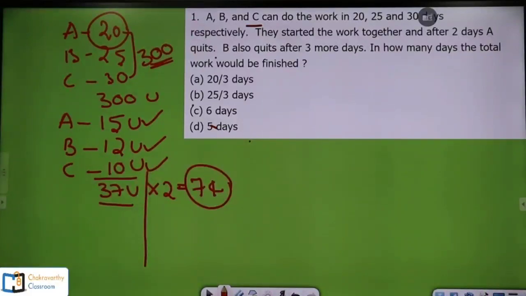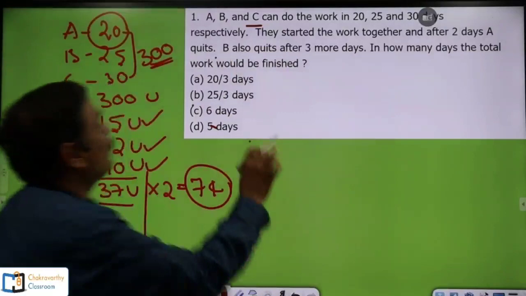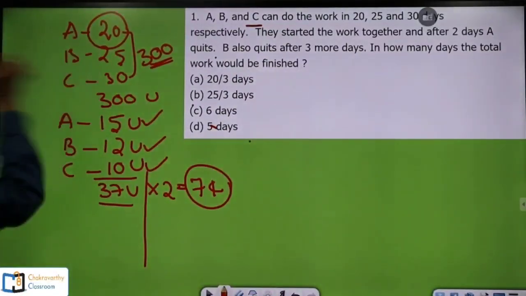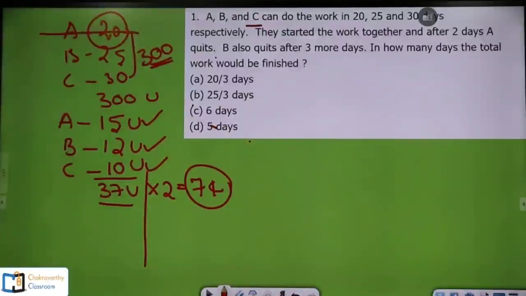Over. But here the twist is there. After doing for 2 days, A quits. Now total A, B and C 3 persons are there. Now A is out of the race. He quits.